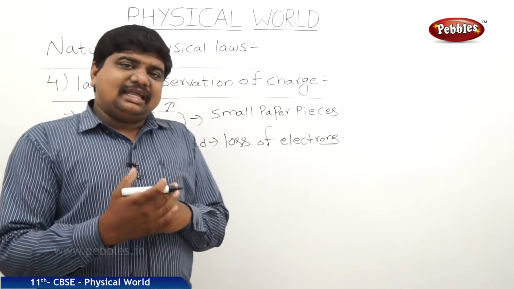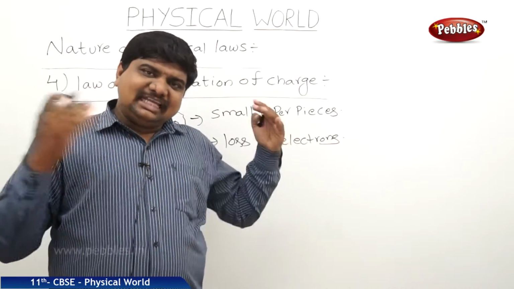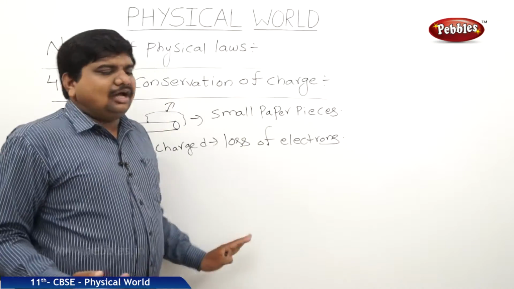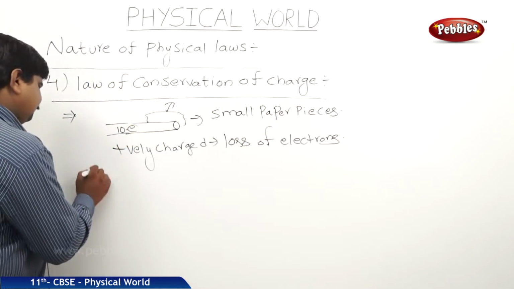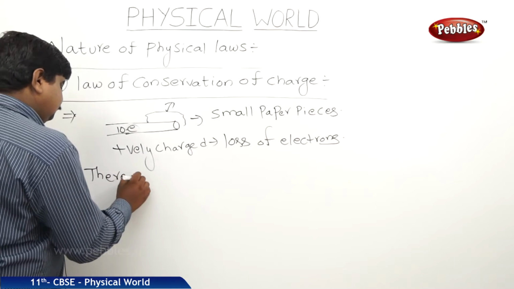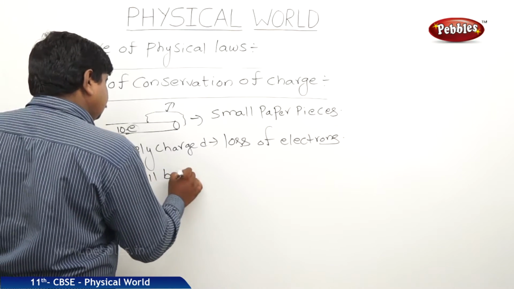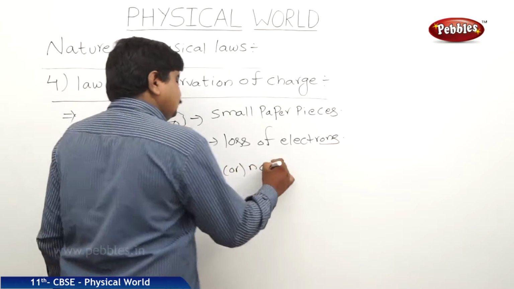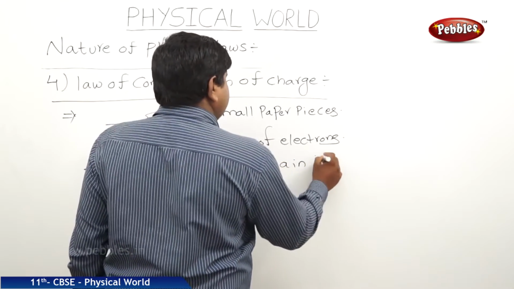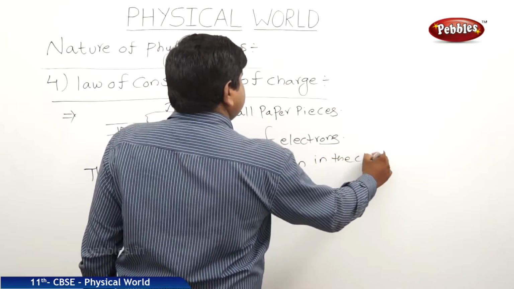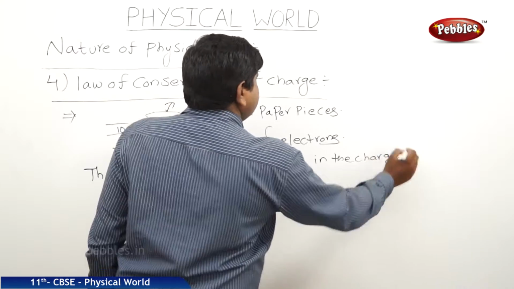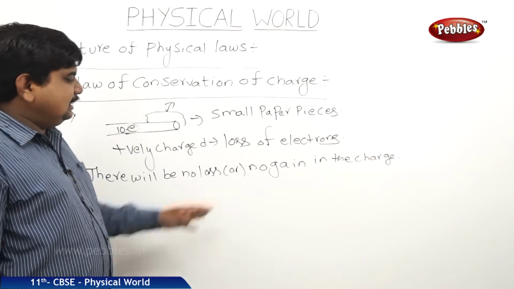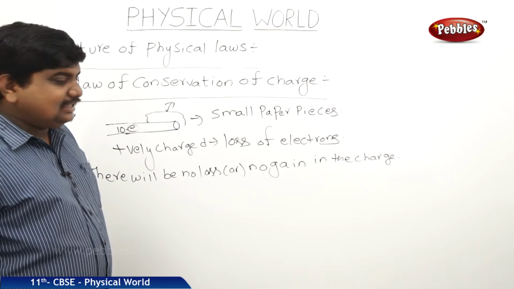When two bodies rub against each other, whether they are equally charged or oppositely charged, there will be no loss or no gain in the charge. Loss of a positive magnitude should be maintained by the gain in negative charge.